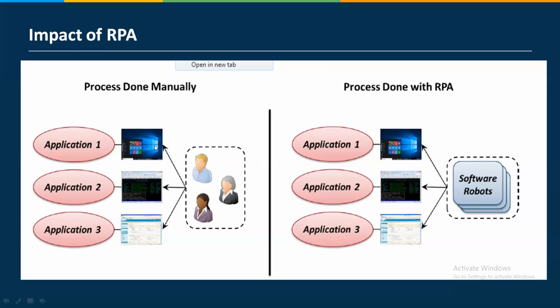If a person is on the mainframe, he or she will only do mainframe-related activity. If one person is on SAP, he will only do the SAP. Right now I don't need those things because for all these 3 applications, not only these 3, any type of application, my software bot will work. So I don't need 3 different people. Instead of that, I need one bot.